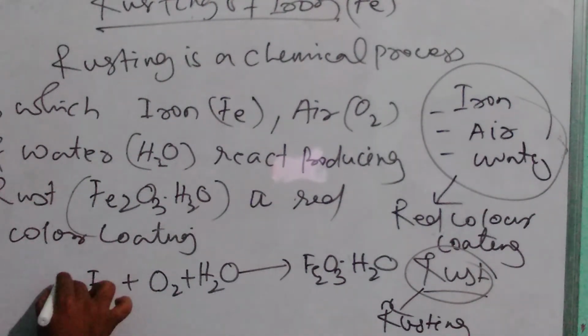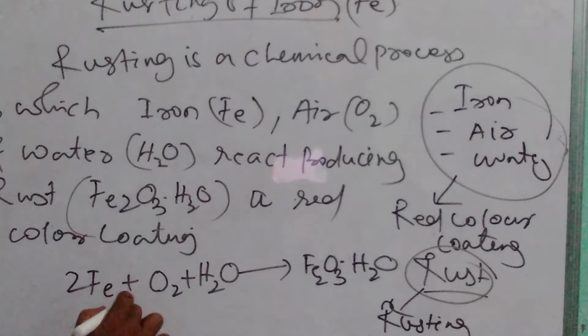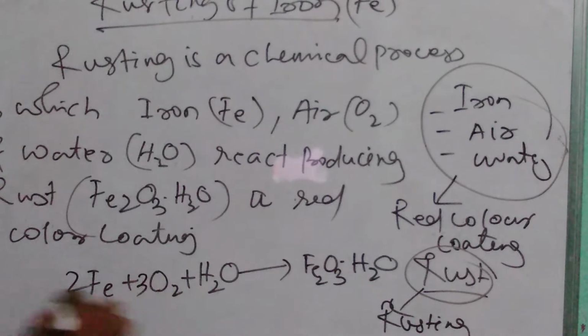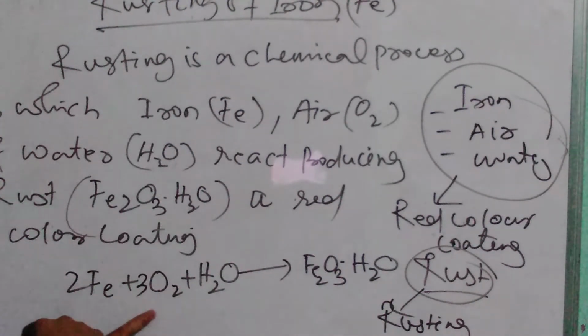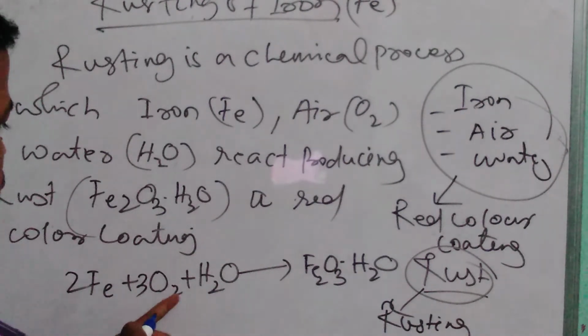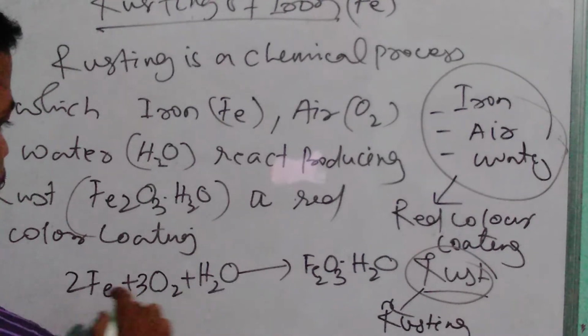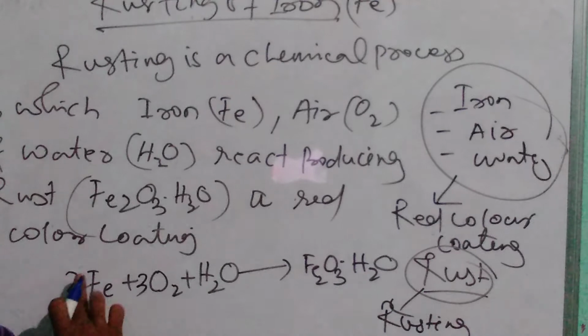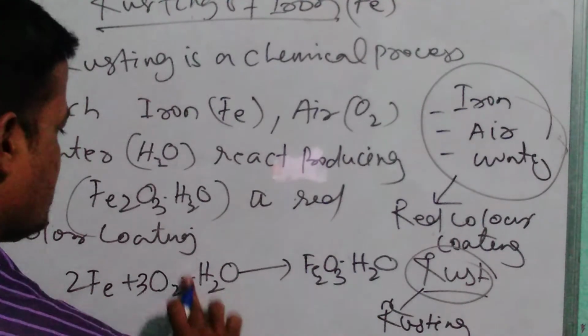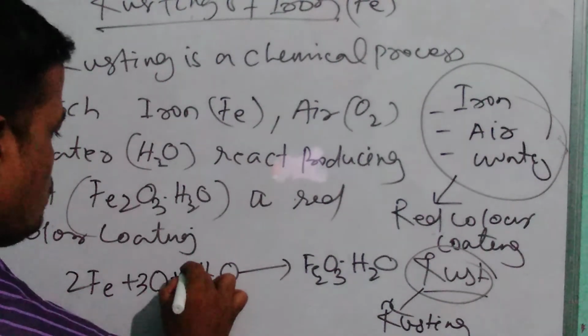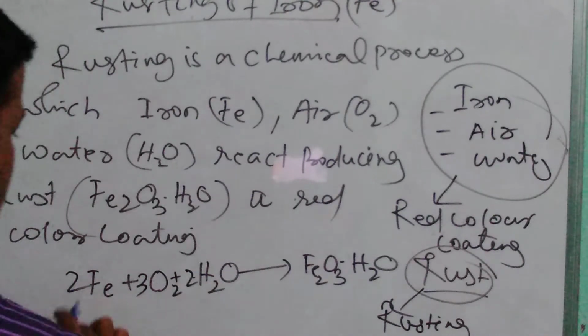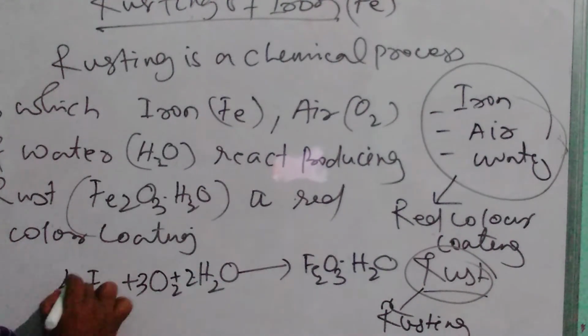Fe2O3, you can multiply here by 2, O3 is 3, so it becomes 6. Let us multiply here 2, and for water let us write 4.